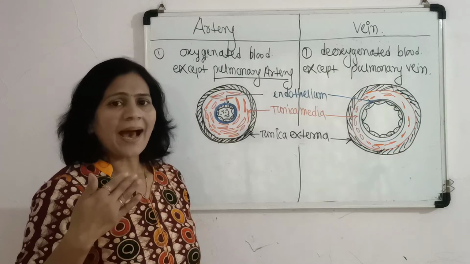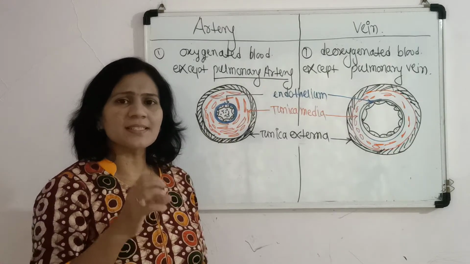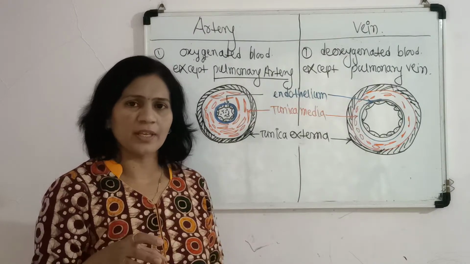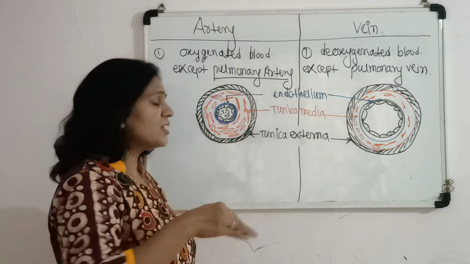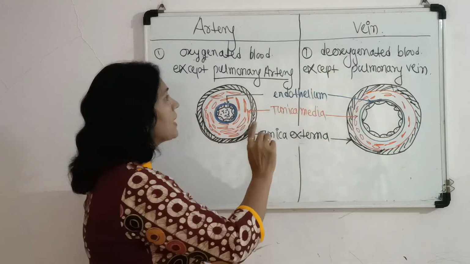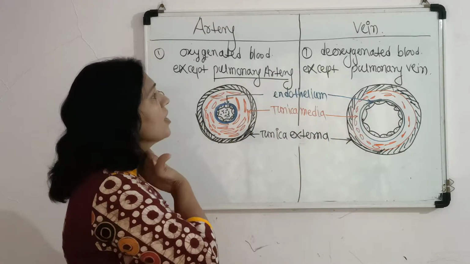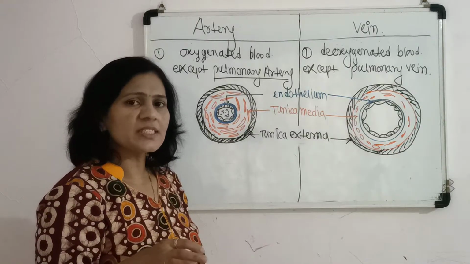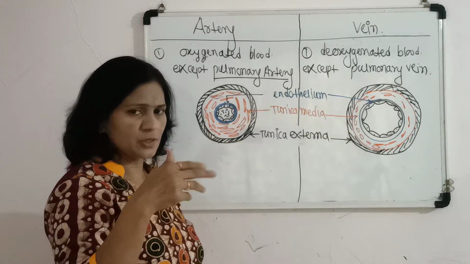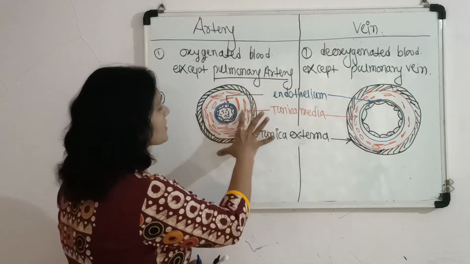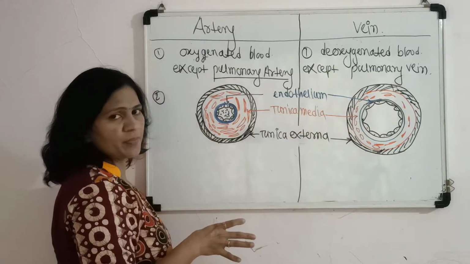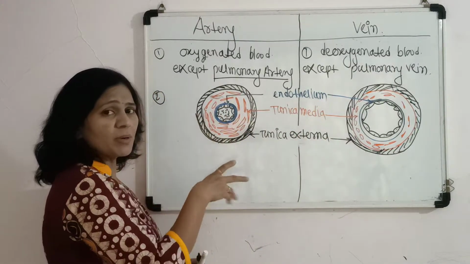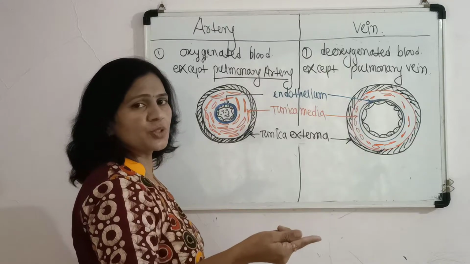As age increases, degenerative changes take place in our body, including in the artery and vein. Because of this, certain disorders take place, which we discuss in the next part. But here the structure is the important part, and if the structure changes from normal, it gives rise to a disorder.